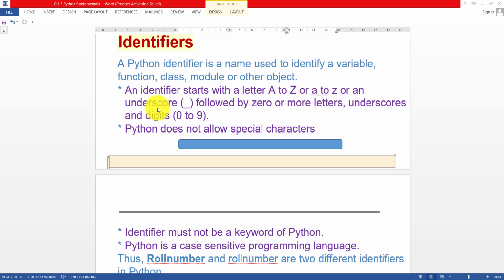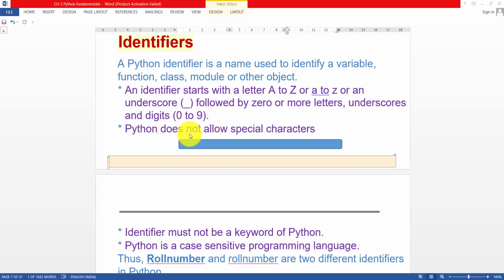or underscore. You can also use the underscore, followed by zero or more letters, underscores and digits. So whenever you define any variable, you can start from A. After this you can use an underscore or any digits, you can also use 0 to 9, but after a letter. You can never start your identifier name with a digit. It can be used after a letter but not before the letter.